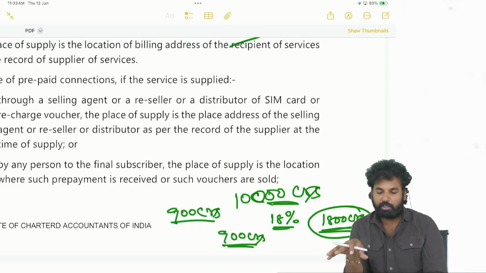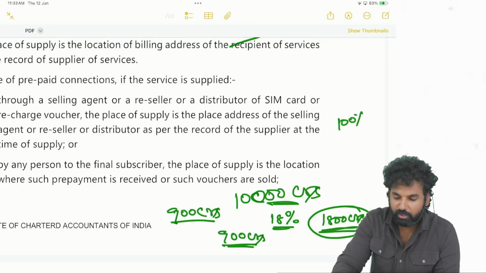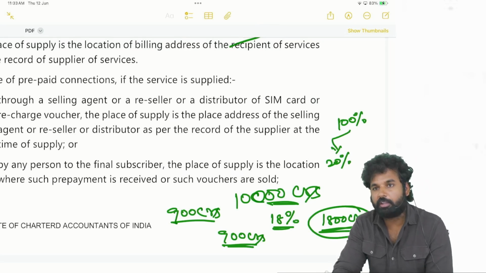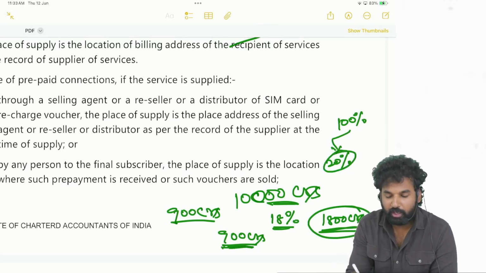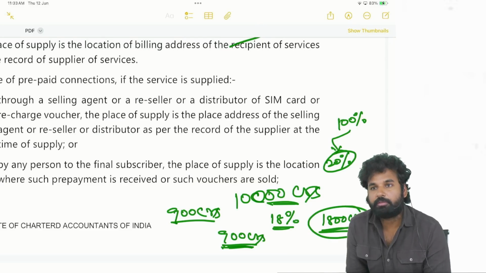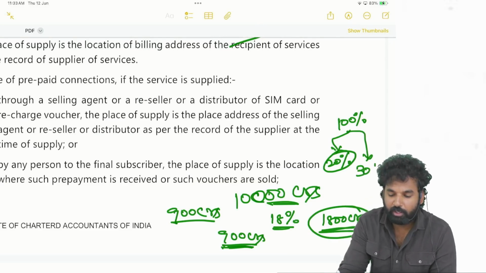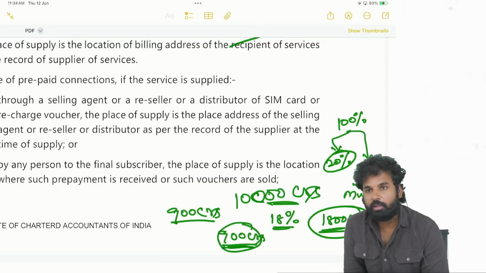Let's say out of 100% of Airtel users, 20% of the Airtel users are in Hyderabad. That means 20% of the 900 crores shall come to Hyderabad, that means Telangana government. If 30% of the Airtel users are there in Mumbai and Pune, 30% of 900 crores shall be flowing to Maharashtra government.